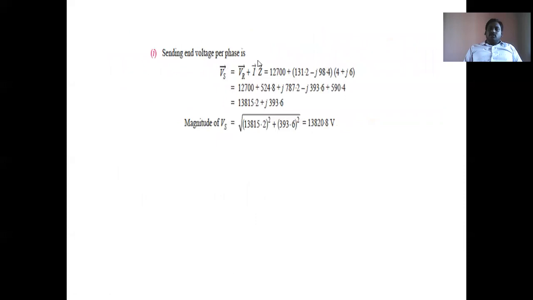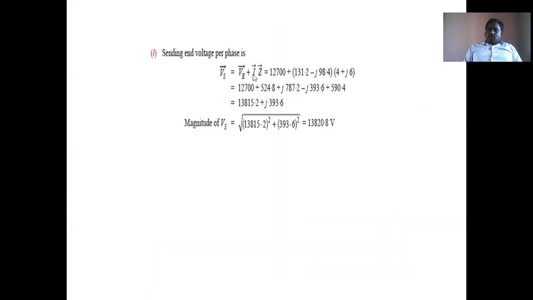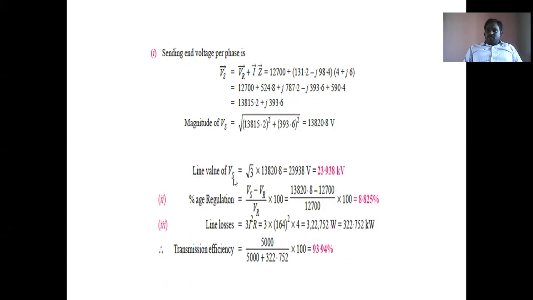Then the sending end voltage per phase is Vs equal to Vr plus I Z, as per the usual formula. Substituting Vr, the current I value as calculated, and the Z value, Vs is like this in vector form. This is the magnitude, 13,820.8 volts. This is the per phase value, but we finally require the line value, root 3 into V phase.